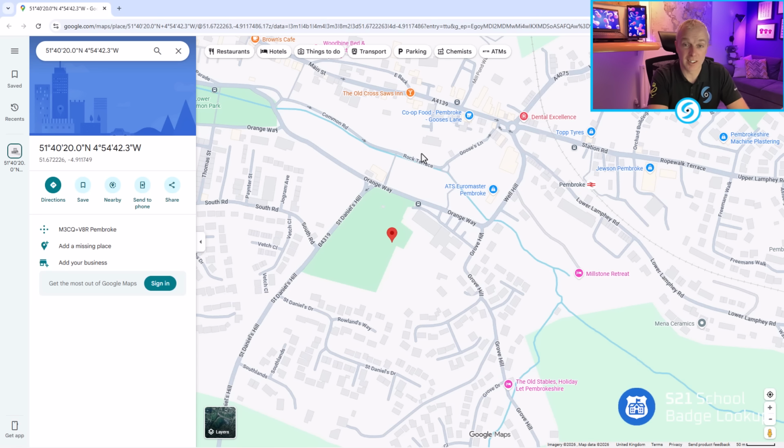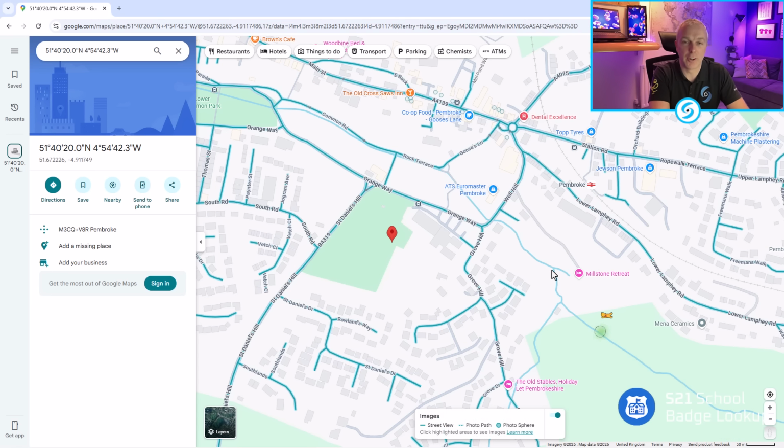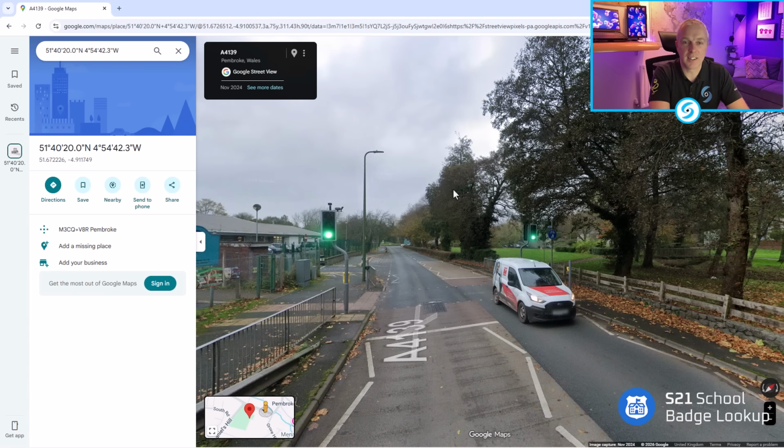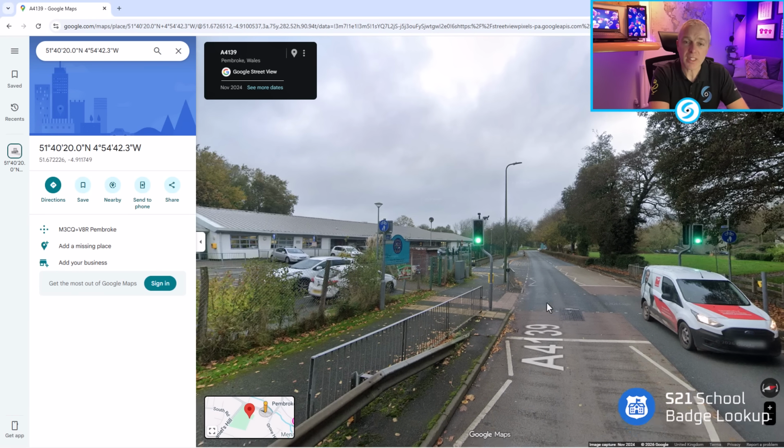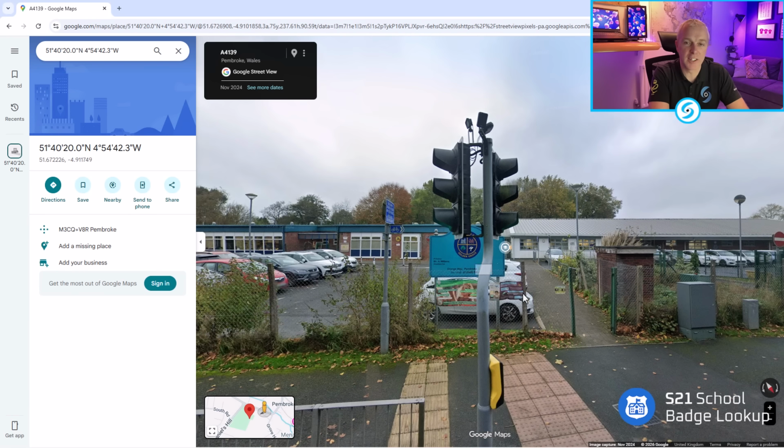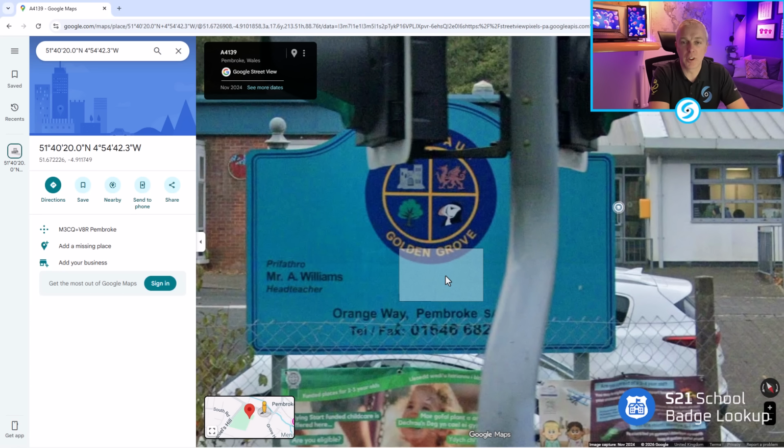Obviously, the software is designed to work completely offline and air-gapped, but in this case, we have a connection to the internet. And we can click on that map, and by dropping the little man from Google Maps onto the map feature, we can see that this is the location of the school. And if we just turn around, we can see from Street Maps that we've got the logo of the school badge on the board, and also the information board is showing us the name of the current head teacher.